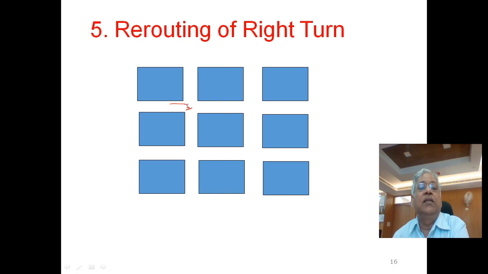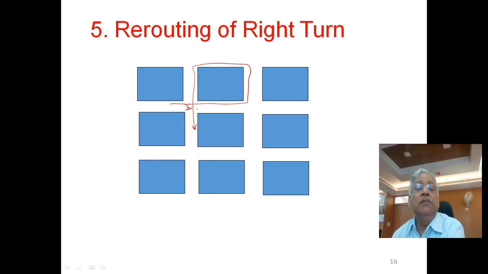One is that you allow this right turn to be rerouted like this. So it is converted into 3 left turns. But it will reduce the points of conflict at this intersection.